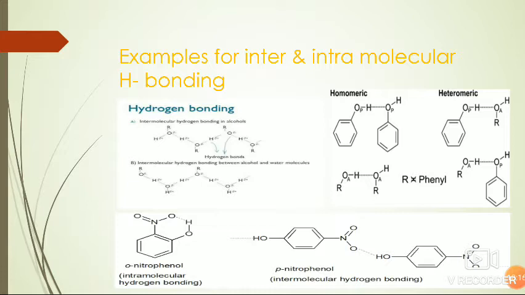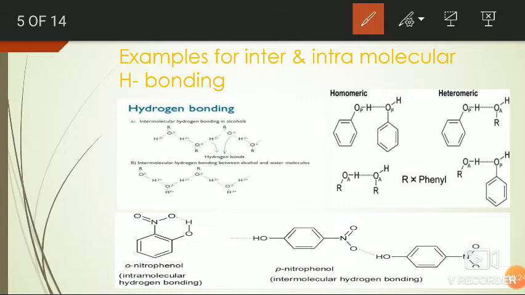if you observe the examples for inter and intramolecular hydrogen bond, here are hydrogen bonding examples. The first example is intermolecular hydrogen bond within the alcohols. Here in the alcohol ROH, O is partially negatively charged, hydrogen is partially positive charged.